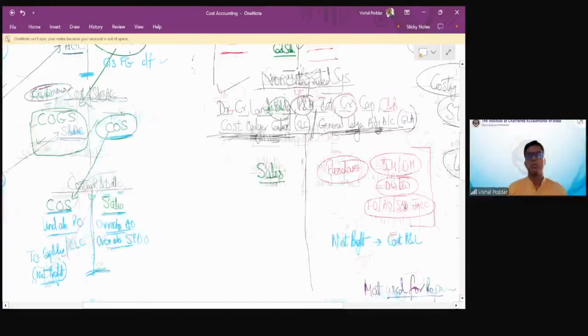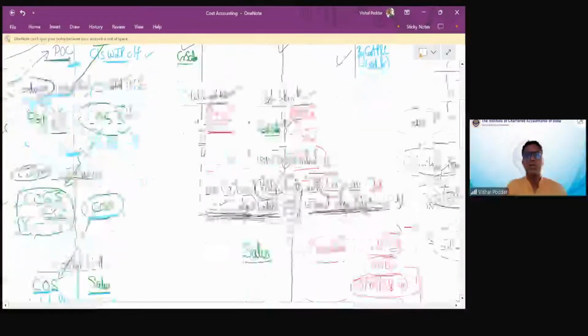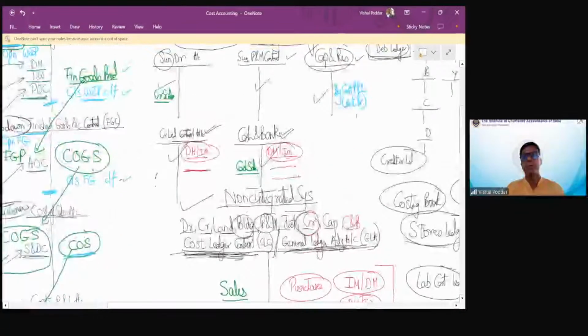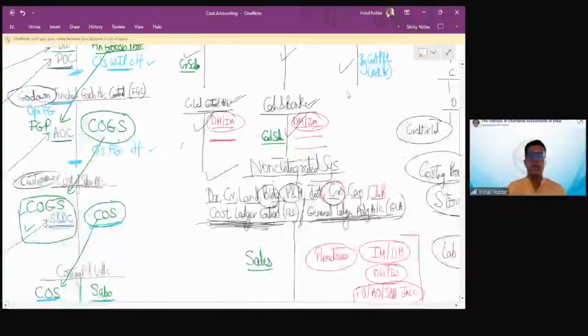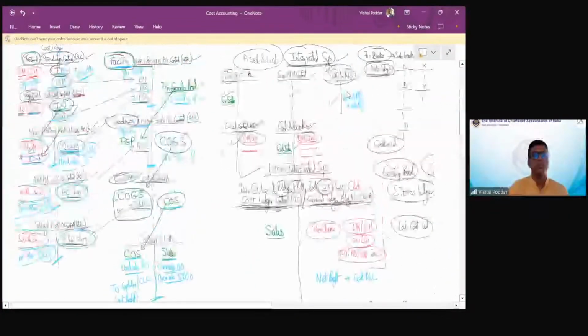Or it will be transferred from here to here. So depending upon the method of accounting, the net profit that you will get will be either transferred to CLC, that is on the debit side, credit side of CLC, or it will be transferred to the capital and reserve, that is on the credit side of the capital and reserve account. So even this account is closed. So see, students, how these accounts should be closed.